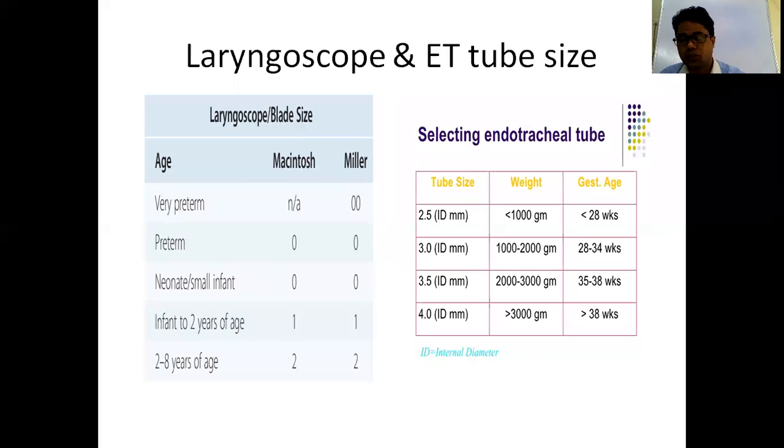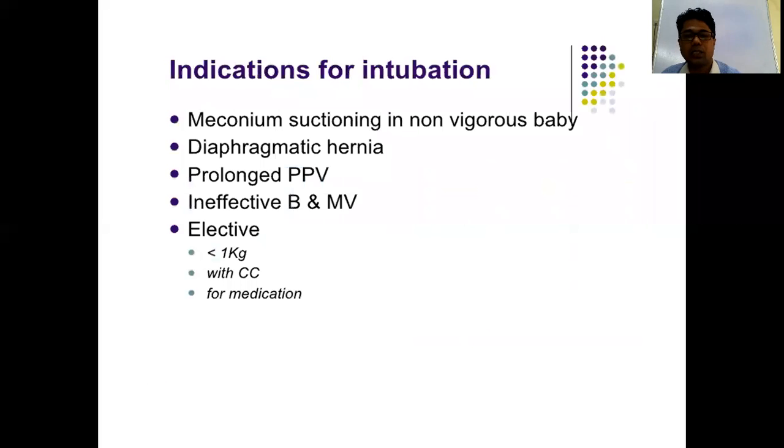And this laryngoscope you have to take for intubation. What are the indications? Intubation is required when, after giving 30 seconds of positive pressure ventilation, the heart rate is still less than 100 beats per minute. In that case, you have to do intubation and positive pressure ventilation.